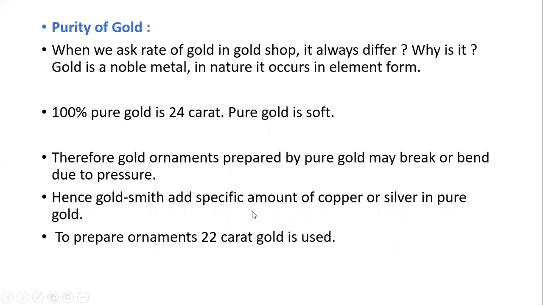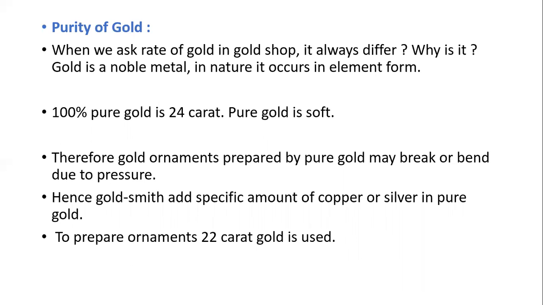Now, purity of gold. When we ask the rate of gold in a gold shop, it always differs. Whenever we go to different gold shops, the gold price is different. Why is it so? Because some impurity is added to the gold.